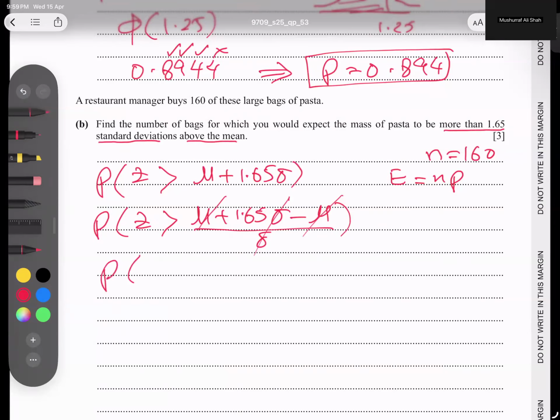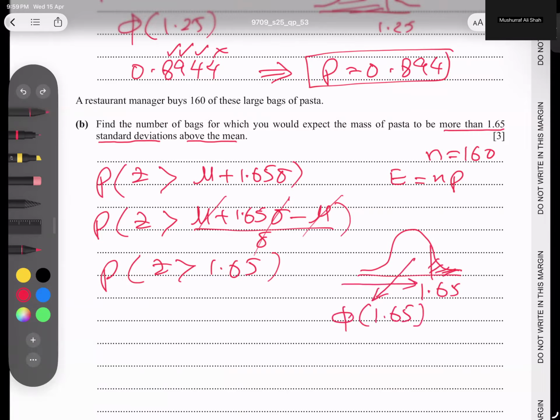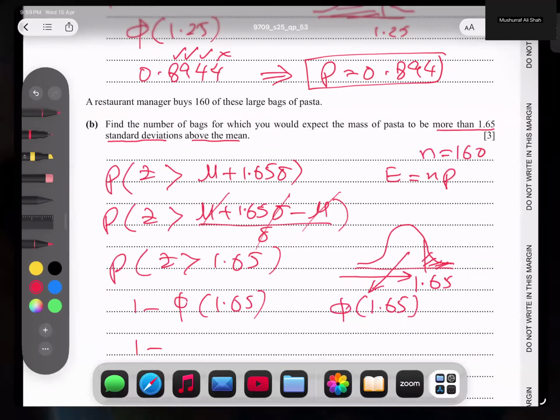And we get Z is more than 1.65. Now we draw a bell shape. 1.65 is this, and more. The table always gives the value from the left corner, but I'm looking for the reddish part, so 1 minus phi of 1.65. Now I'm going to find it. 1.65.